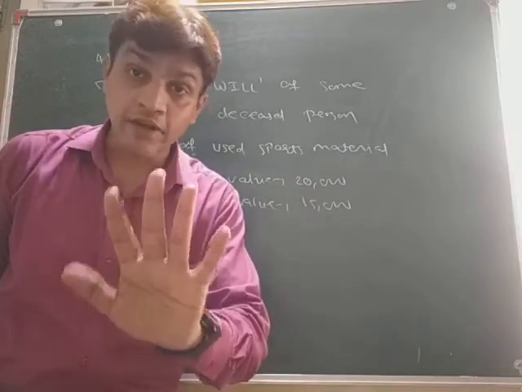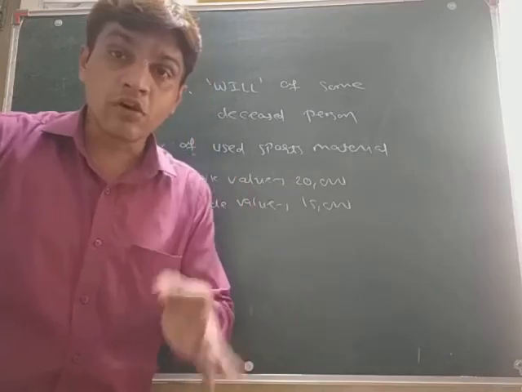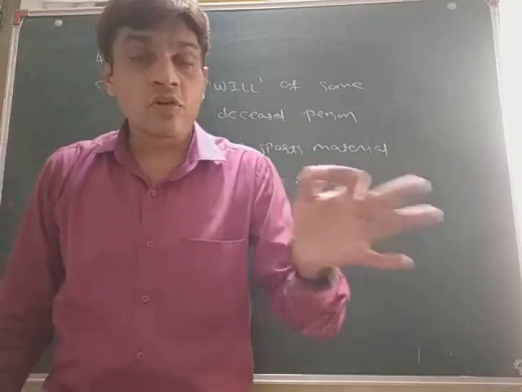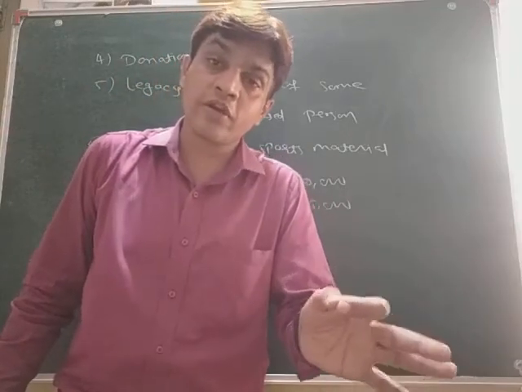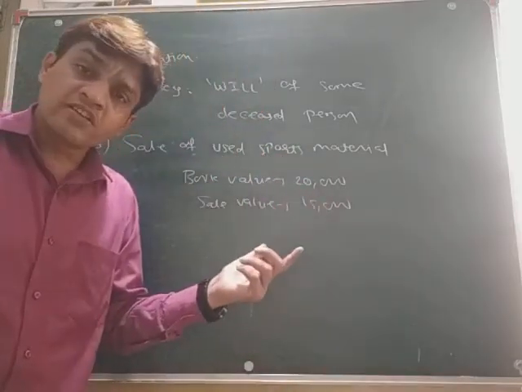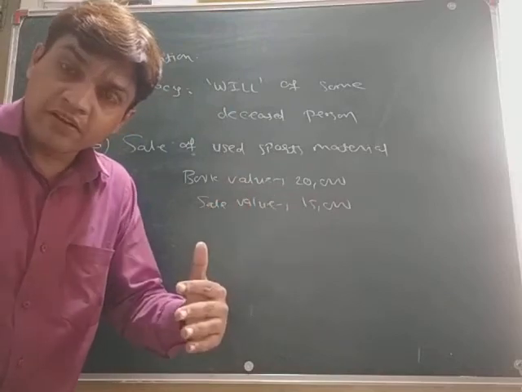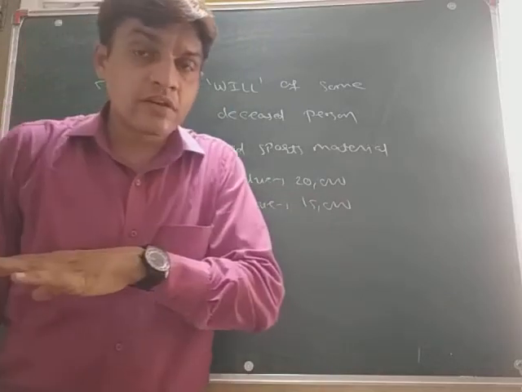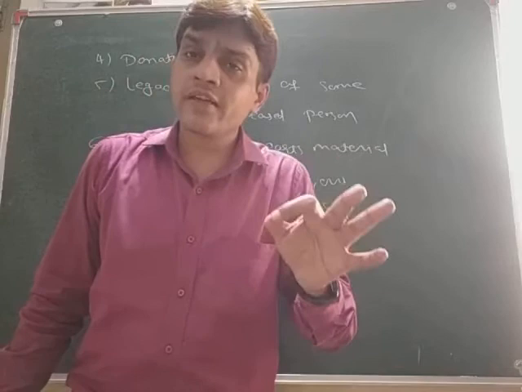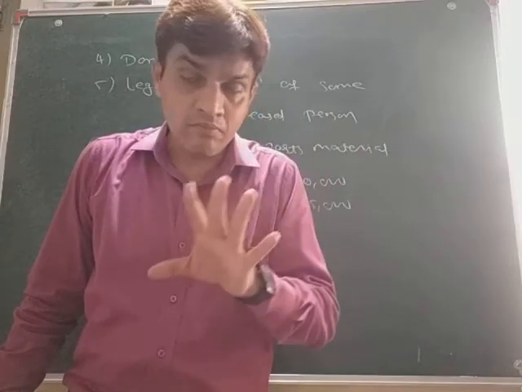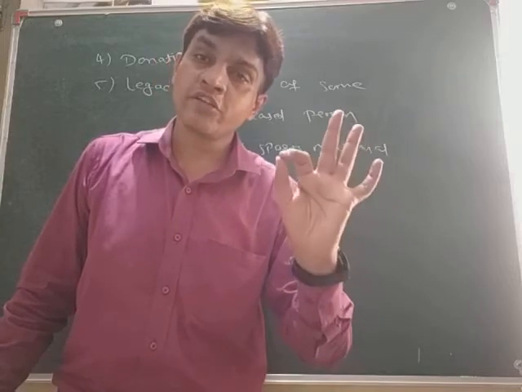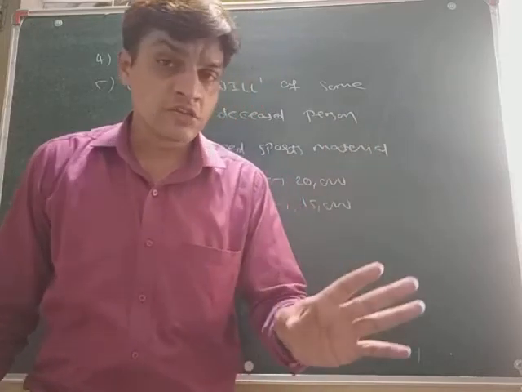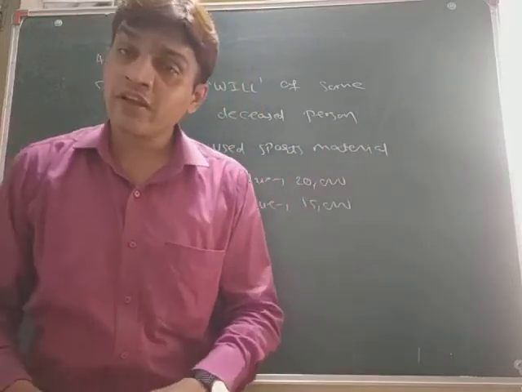How much loss? 5,000. So if there is a loss, then record it on the debit side, meaning on the expenditure side, in the income and expenditure account. And in the opposite condition, if there is a profit, then record it on the income side. This is the thing that we have to keep in our mind whenever we are preparing the income and expenditure account. This is all for today and all for this video.